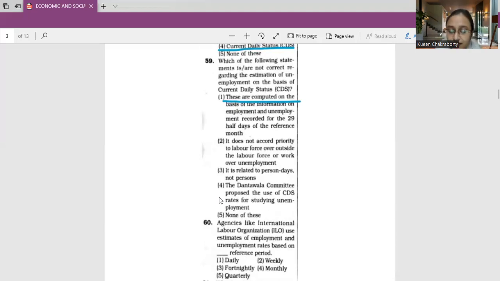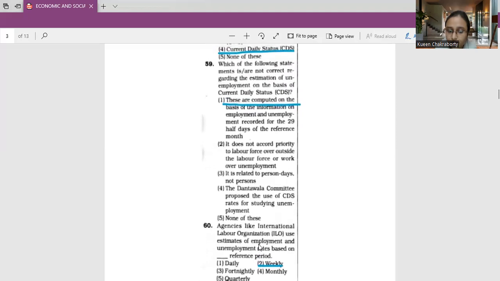In India, a person is classified to be in the labor force as per current weekly status, that is CWS, if he or she has either worked or is seeking and available for work, at least for 1 hour during the reference period of 1 week preceding the date of the survey. So accordingly, we will take our answer to be B, that is number 2 is correct.